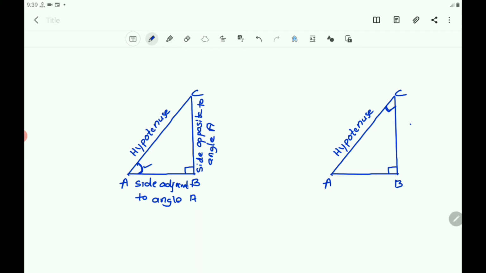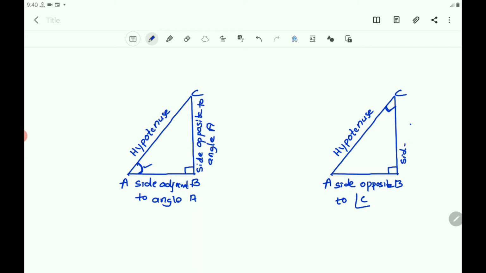So you can write side opposite to angle C. AB is the opposite side, and BC is a part of this angle, so it is the side adjacent to angle C.